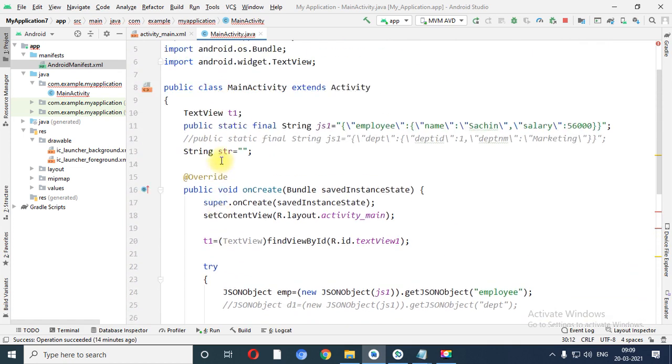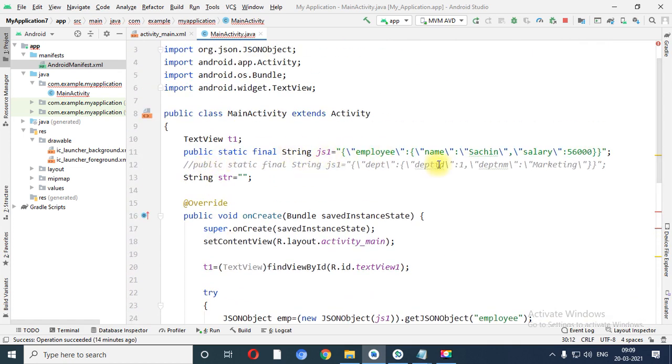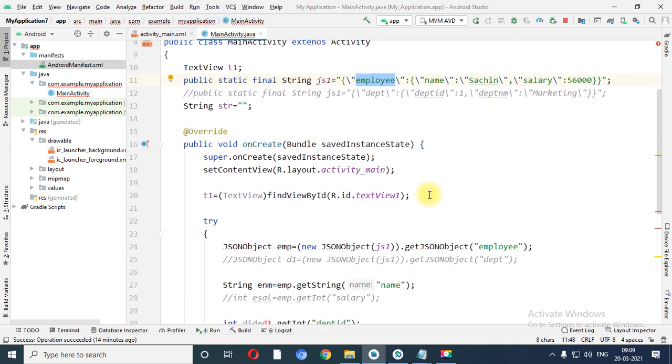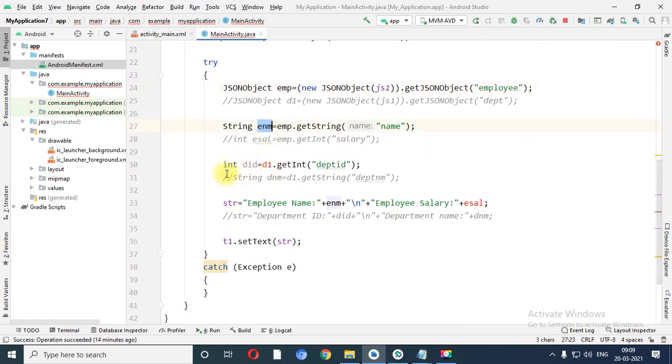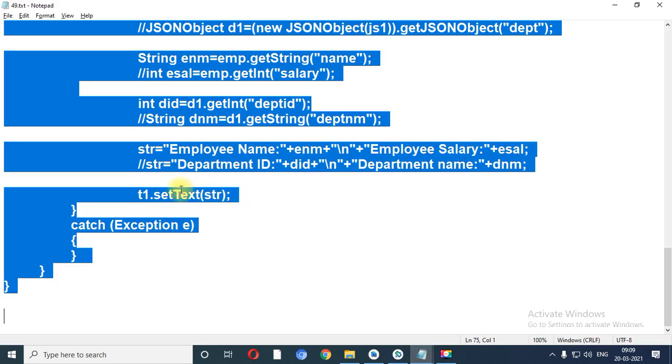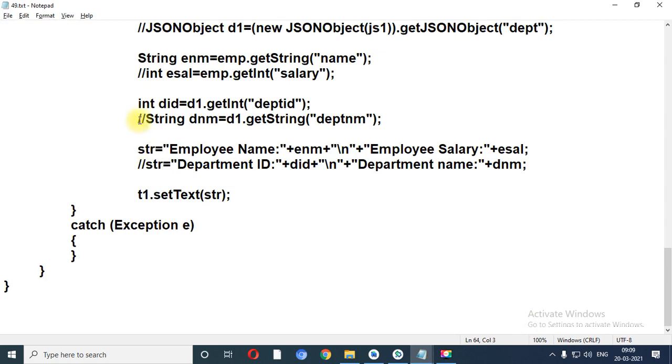Okay, now this is the employee object enm, and over here instead of this I need to apply a comment line. Let me remove it from the notepad file also, otherwise it will generate an error.